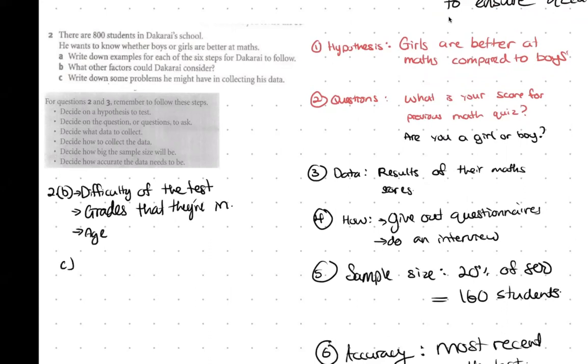Okay, what are some problems that he might have in collecting his data? Some might not want to participate. Or some may not be truthful.